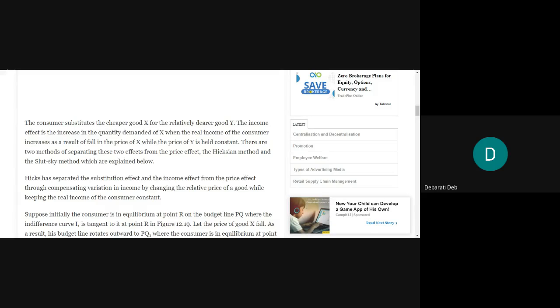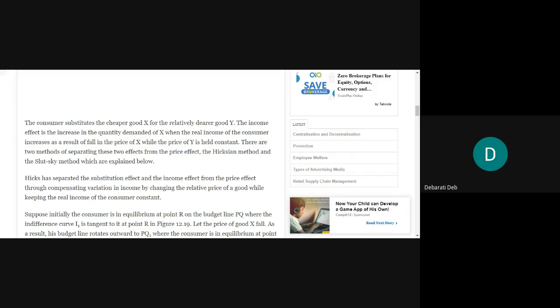There are two methods of separating these two effects from the price effect. So when we say that due to this price effect, this demand has increased, under this price effect we can see two more effects. One is substitution and one is income effect. So there has to be a certain methodology for separating these two effects from the price effect. And there are actually two methods for separating the substitution and income effect from the price effect. The methods are called the Hicksian method and the Slutsky method, which will be explained now.